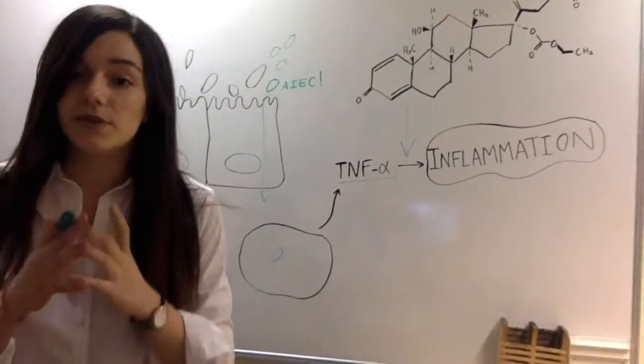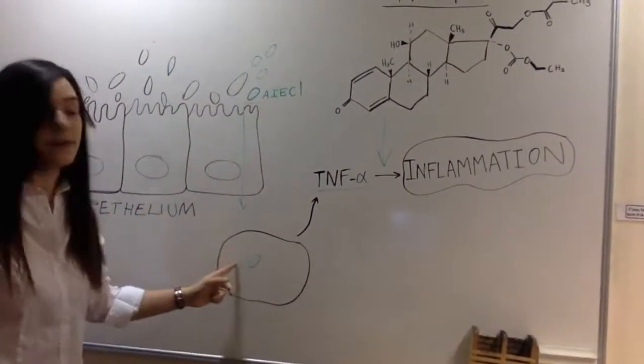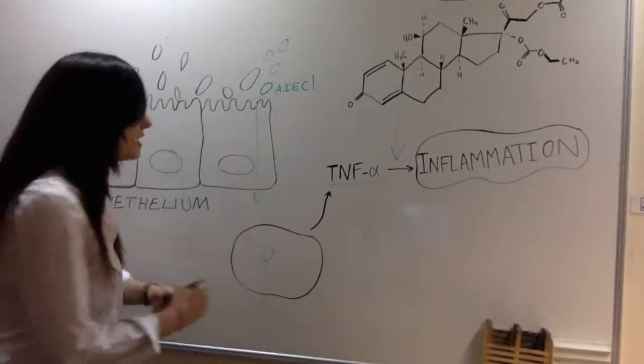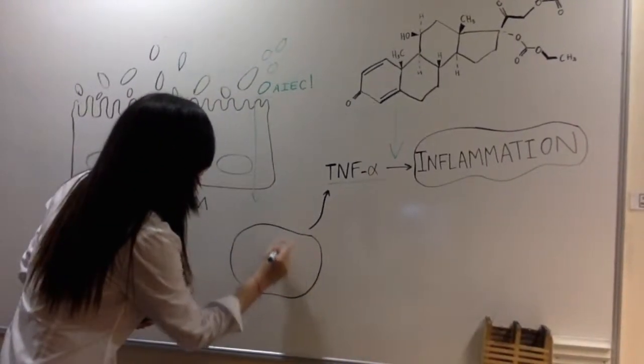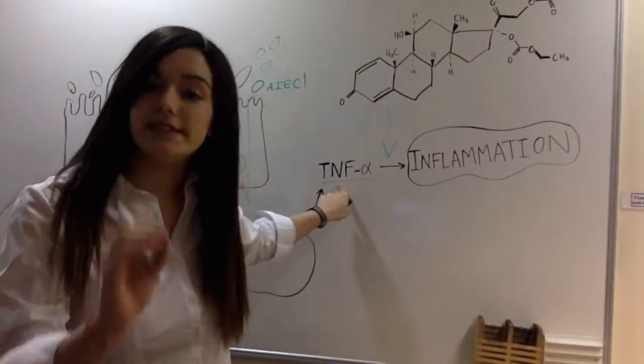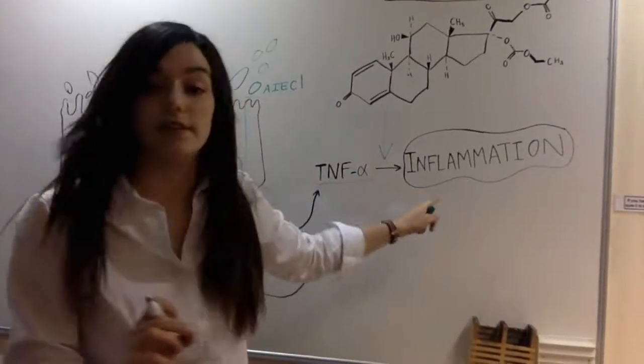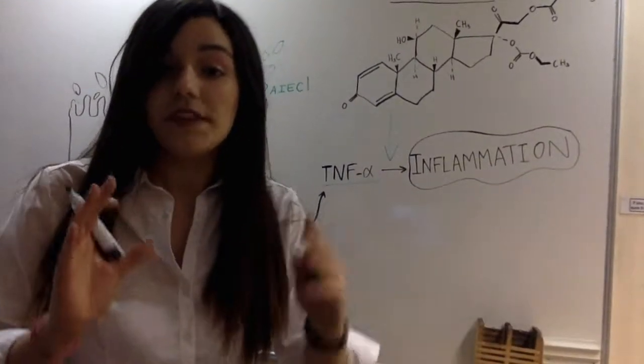So what's the problem in Crohn's disease? The problem is that these bacteria can't be killed by the macrophage. So the moment they can't be killed, there's going to be proliferation inside of it. Consequently, we're going to have a permanent signal of the tumor necrosis factor alpha, and this is going to produce a constant inflammation. So, this is the problem.